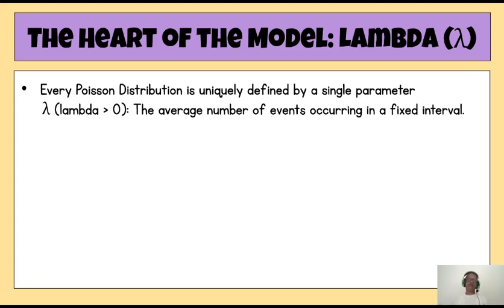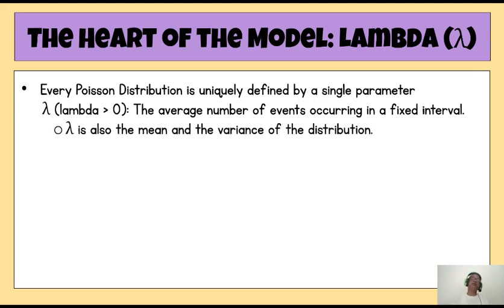But it means there is no restriction. It can go up to infinity also. But generally for Poisson distribution, it does not go up to that height. Lambda is also the mean, as well as the variance of the distribution. That means if a random variable follows Poisson distribution, then expectation of x and variance of x are equal to lambda. So this is a very interesting property.